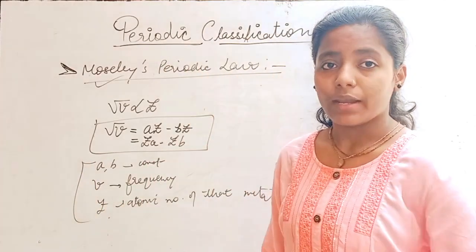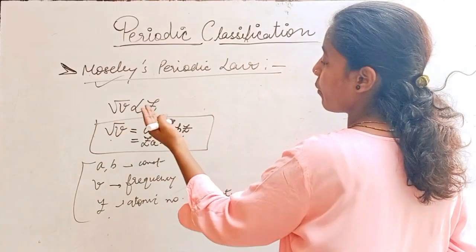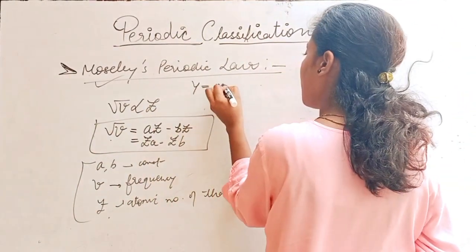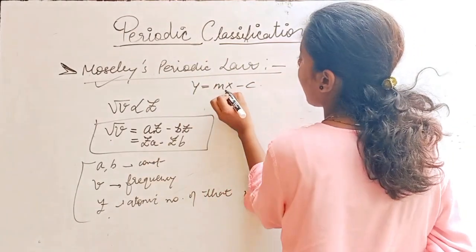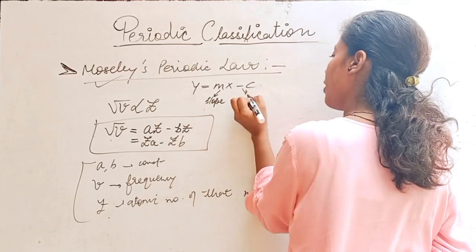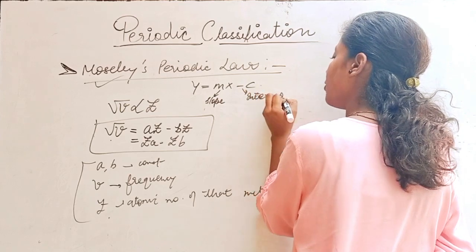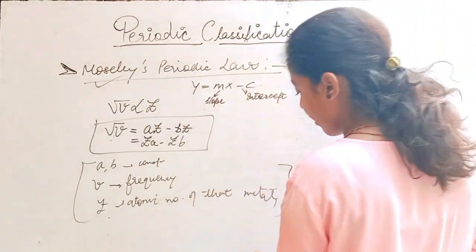Now also, you can see very carefully that the square root of v equals aZ minus b is in the form of y equals mx minus c. Here m is the slope and c is the intercept. And you can clearly see the intercept is negative, so we can draw a graph for this.